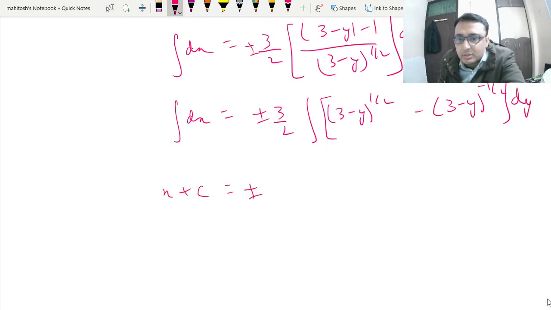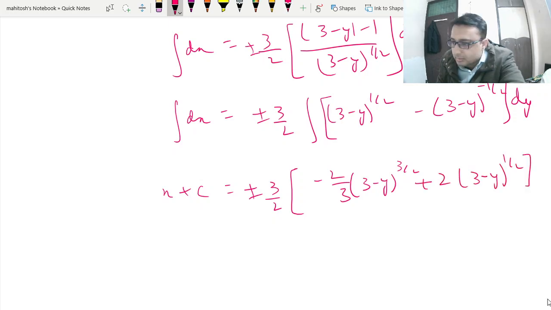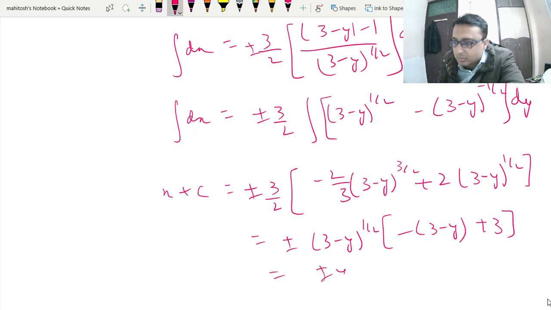So x plus c equal to plus minus 3 by 2 minus of 2 by 3 (3 minus y) power 3 by 2, and because this minus is outside, and 2 (3 minus y) to the power half, minus minus becomes plus. So I can take (3 minus y) to the half outside. So this is nothing but plus minus y (3 minus y) to the half, x plus c.